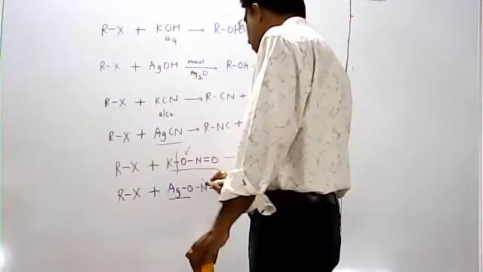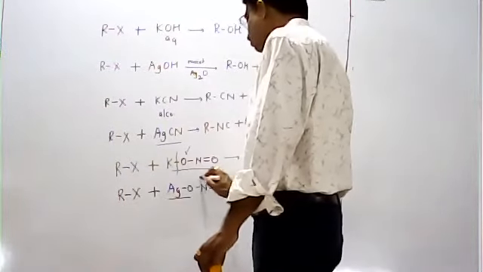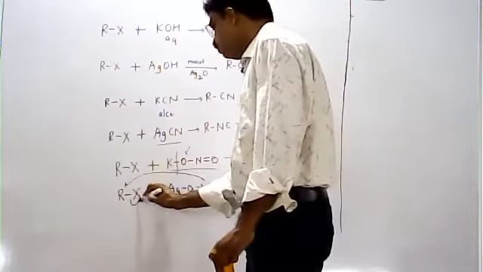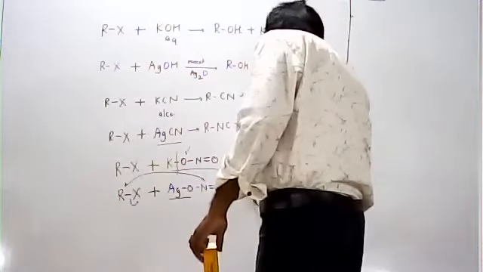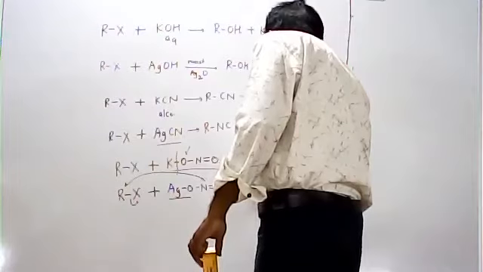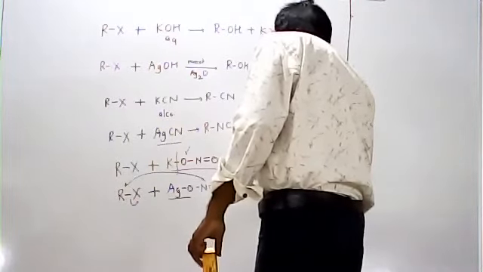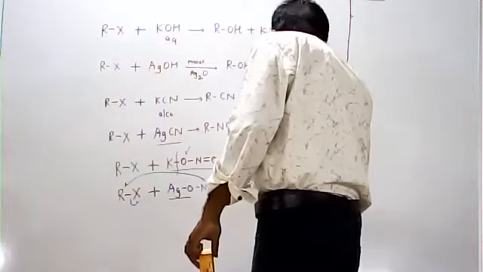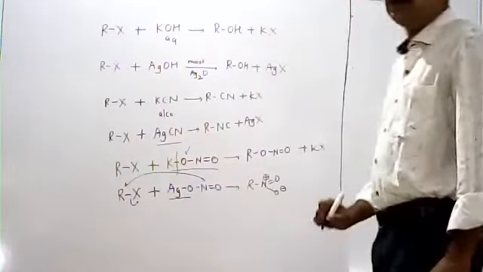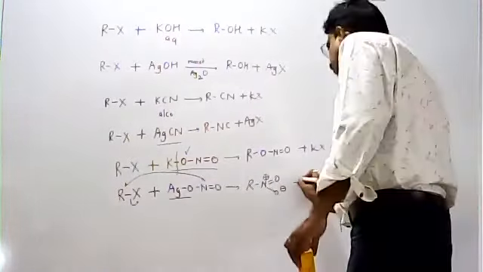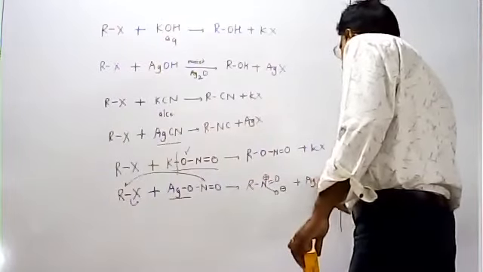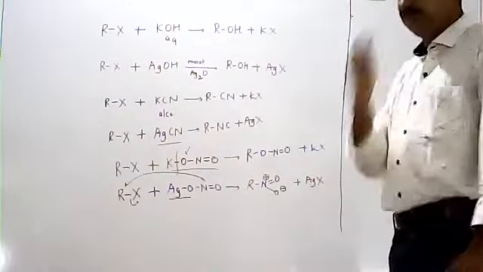Available is the nitrogen. That's why it gives the corresponding RNO2.